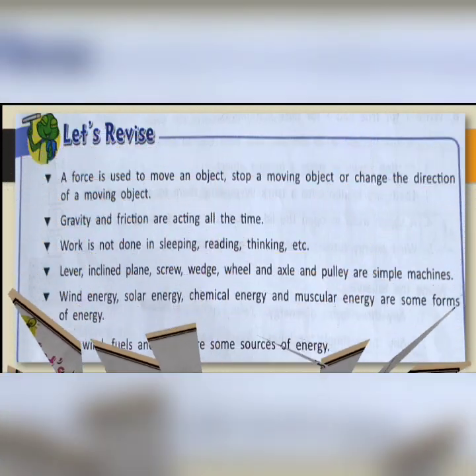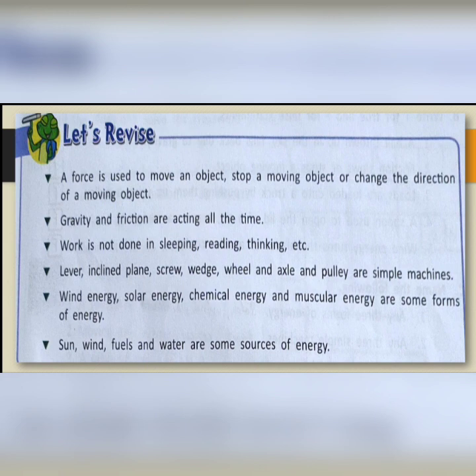Now let us revise the chapter point-wise. A force is used to move an object, stop a moving object, or change the direction of a moving object. Gravity and friction are acting all the time.